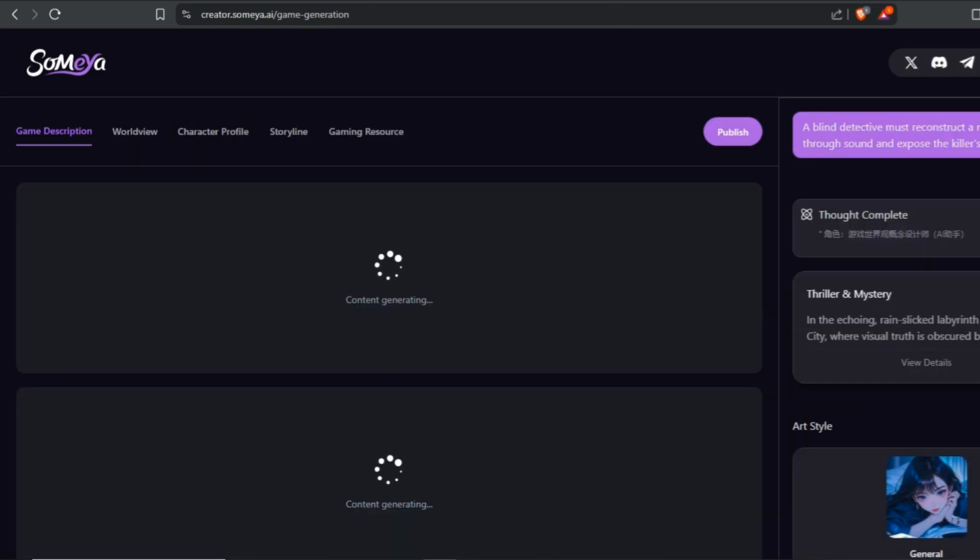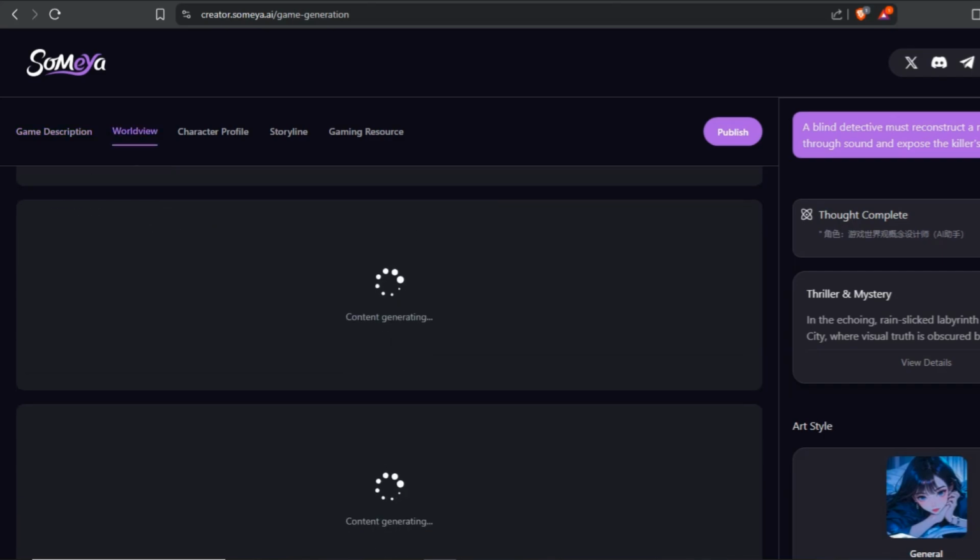Now it will take time. It will literally take 5 to 6 minutes to develop this game, so we will wait. It is an amazing tool. It is actually creating everything for your game, from game description, worldview, character profile, storyline, and gaming resources. That's the best AI tool I have ever tried in my life. I just give a single prompt and it is really generating the whole dream game right away. It is actually generating my contents. It will take some more time as it is generating the game.